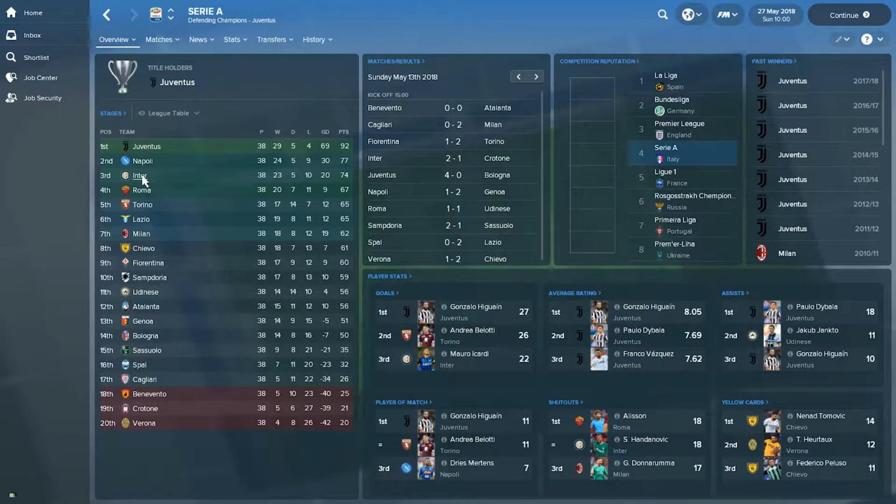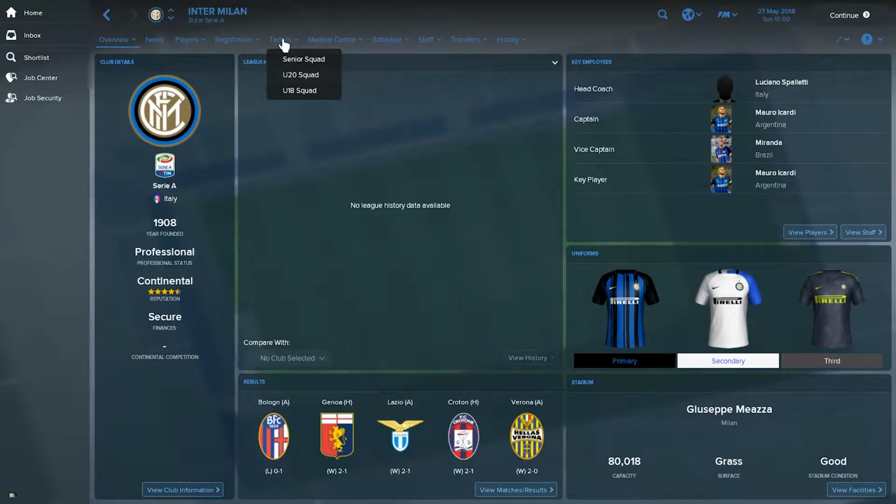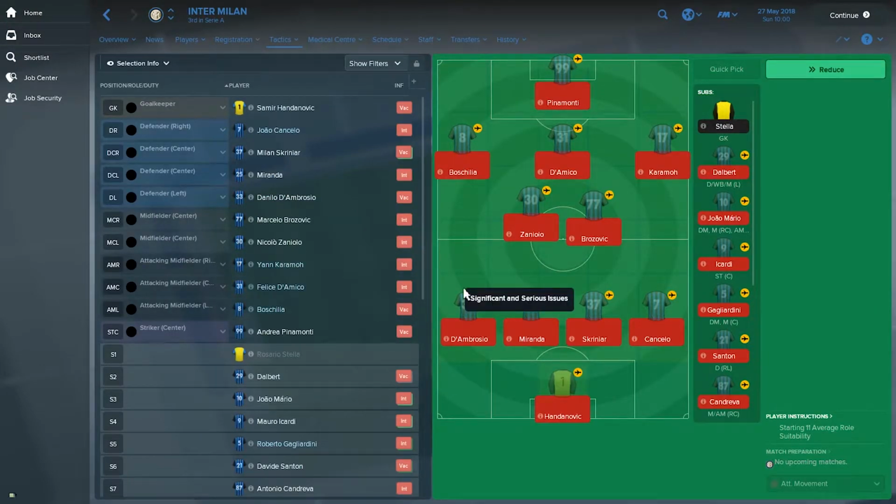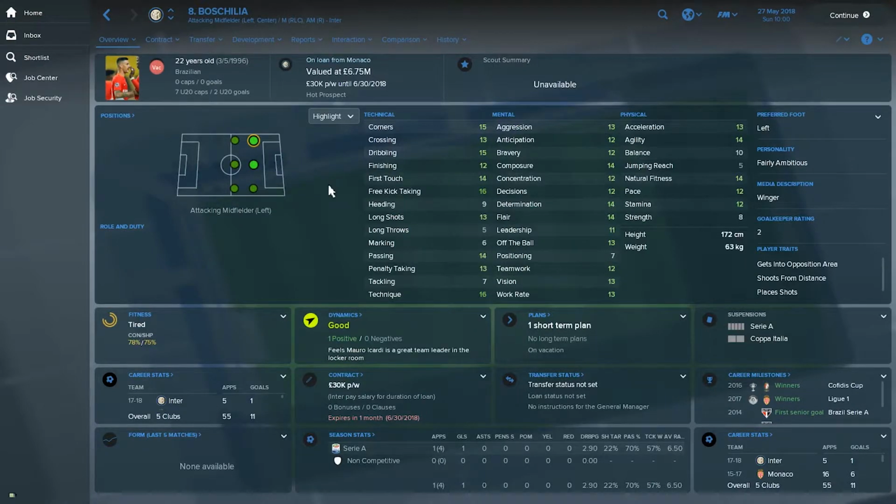Let's just quickly go to Inter and see how they have been doing. Going to the tactics squad, we see that here they have Bosschilia. So this is a player I'm not familiar with. He's 22, Brazilian. Nice stats for a young player.